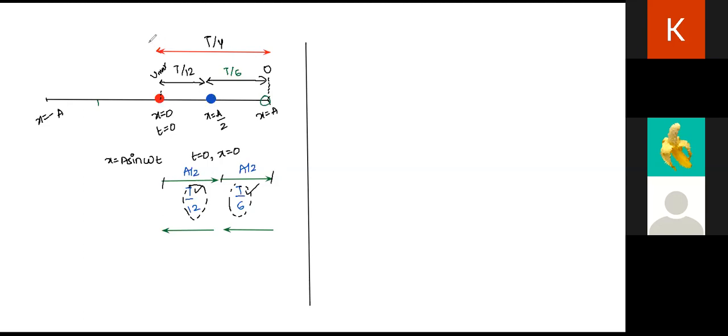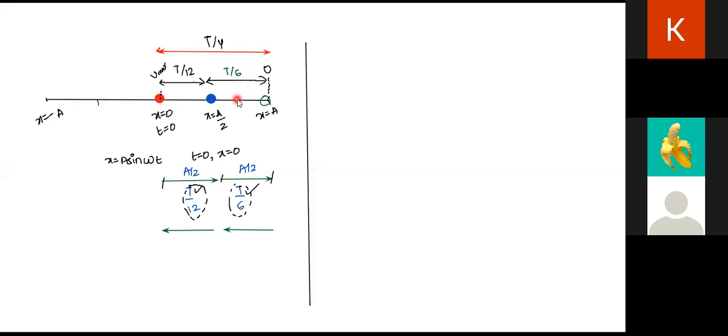The distance between x is equal to 0 and x is equal to a by 2, and x is equal to a by 2 to a, is the same. It's a by 2 and a by 2 distance. But the time taken for the later half of the journey is more. Why? Simple, because speed is decreasing. If any body is slowing down, it's a very obvious fact that it will take more time, right? If its speed is decreasing to cover the later half of the distance.